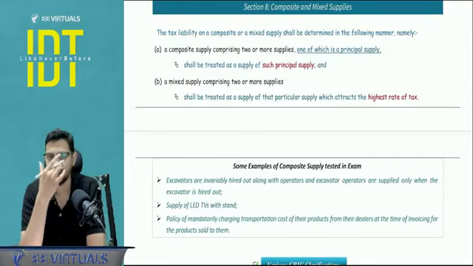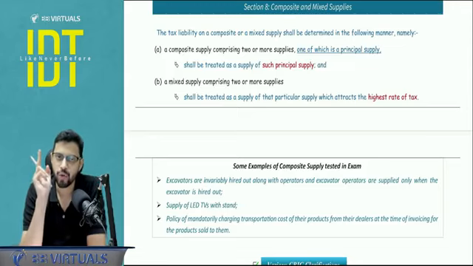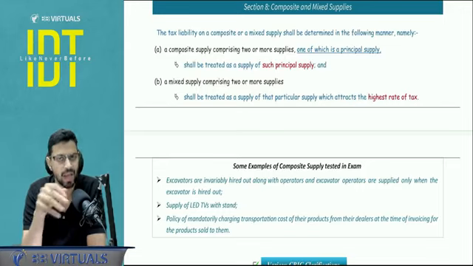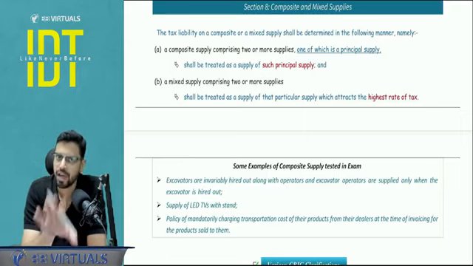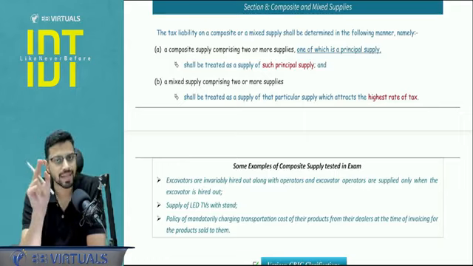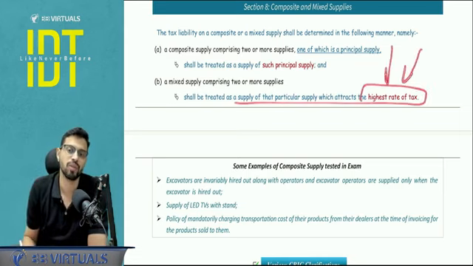And what is a mixed supply? Mixed supply is anything which is not a composite supply and that is sold at a single price. If you carefully look at Section 2 definitions for composite supply and mixed supply, the mixed supply contains the words single price. That is not exactly mentioned in composite supply. Okay. So for example, a Diwali hamper consisting of chocolates, Pepsi, and let's say chips. So this is an artificial supply. This is a mixed supply, and the taxation of mixed supply will happen as per the rate of whatever the highest rate of tax involved.